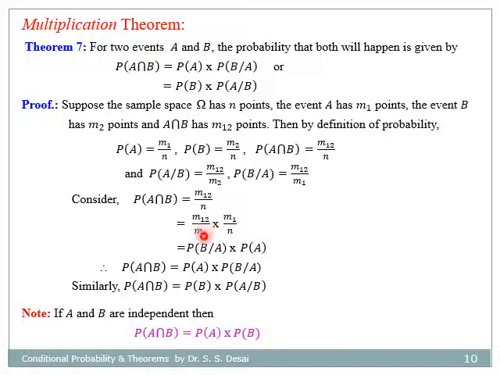Now consider probability of A intersection B, that is equal to m12 divided by n. Now let us divide by m1 and multiply by m1. So therefore it becomes equal to m12 divided by m1 into m1 divided by n.